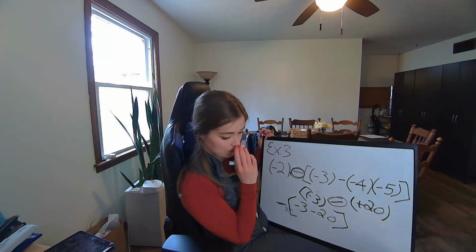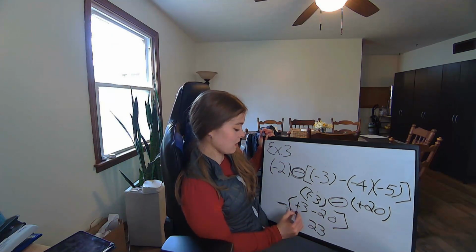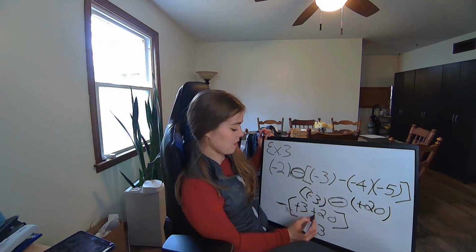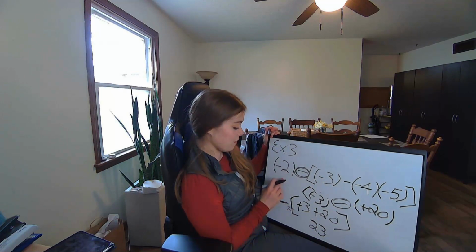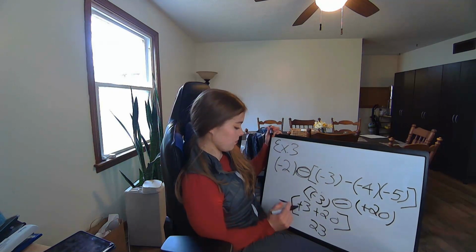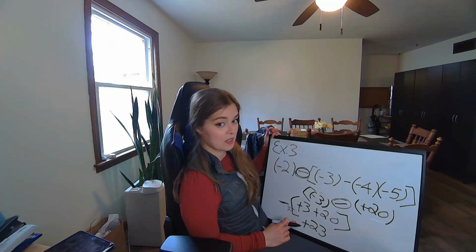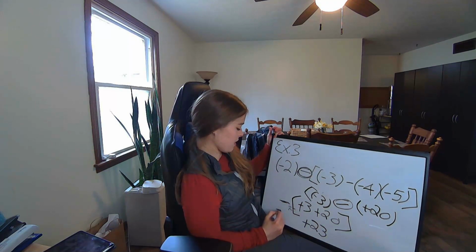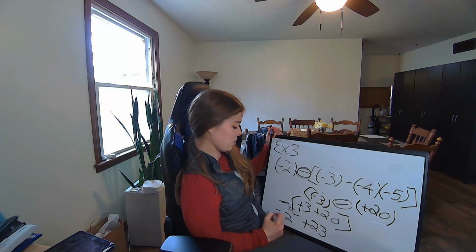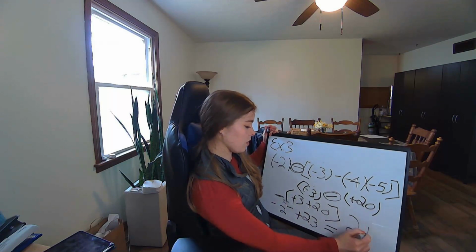Makes sense? So we end up with positive 23, because this turns into a positive 3, this turns into a positive 20, and 3 plus 20 equals 23. Now, what we can't forget over here is that we have a negative 2. Remember that this is a positive 23. If it doesn't have a sign, we're going to assume it's positive. So positive 23, and then we have a negative 2. So negative 2 plus 23 will equal our answer, which is 21.